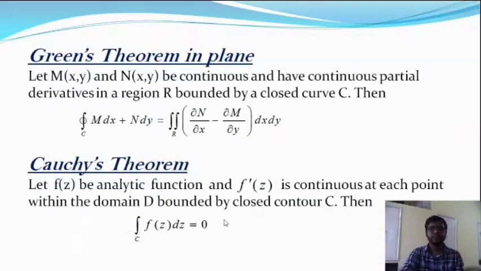This is the statement of Cauchy's theorem. So in that case, the function f of z is analytic as well as f dash z is continuous. Okay, so next we are going to talk about the proof of this theorem.